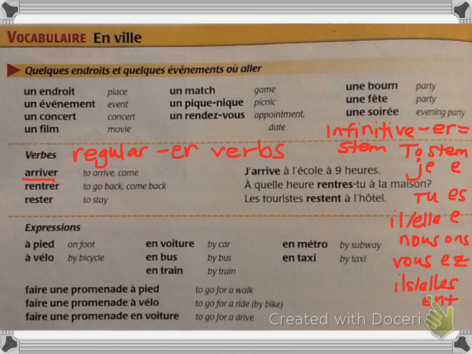And then you've seen faire une promenade before, but now you can specify how you're going for a walk or taking a ride. So, s'il vous plaît, répétez: faire une promenade à pied, faire une promenade à vélo, faire une promenade en voiture.